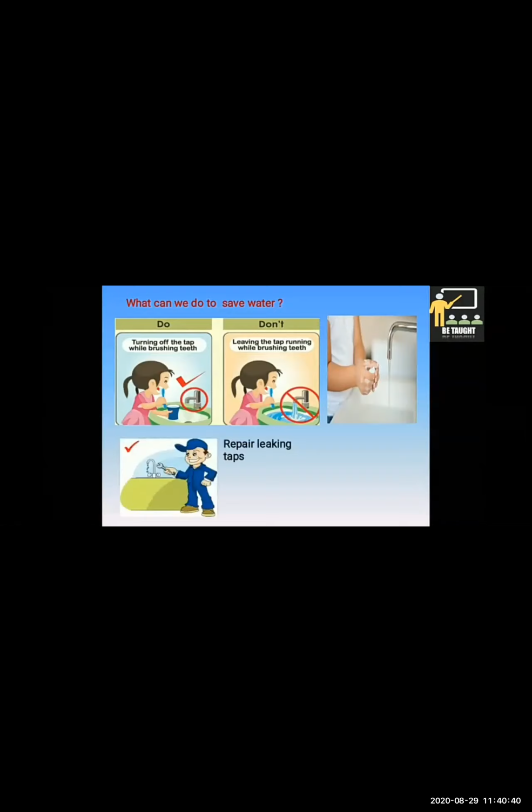If we see any taps leaking in our houses, buildings, schools, or anywhere else in our surroundings, it has to be repaired immediately to avoid wastage of water.